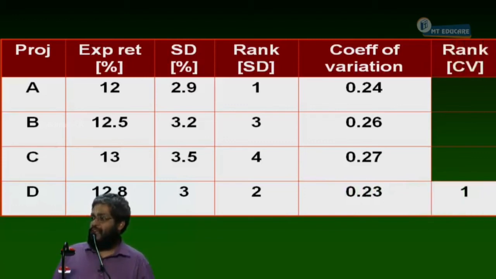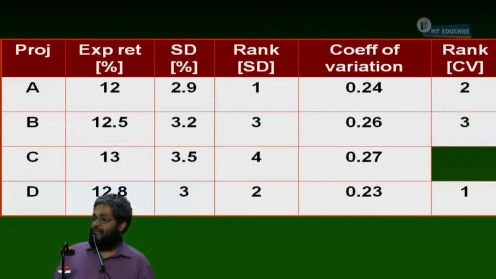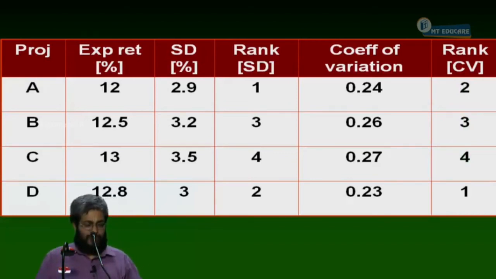When you rank, what is the first rank here? D. Second rank should be A. Third rank should be B. Fourth rank should be C. So 2, 3, 4 and 1. Tell me, in terms of coefficient of variation, which is least risky? D. Write down: D is least risky in terms of coefficient of variation.